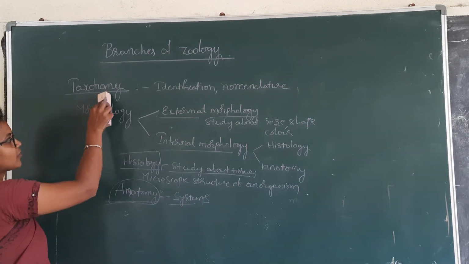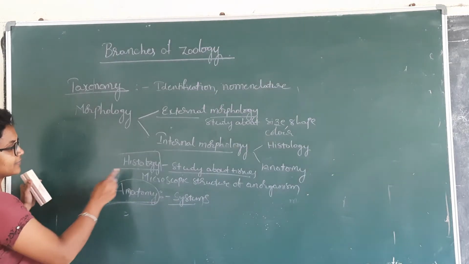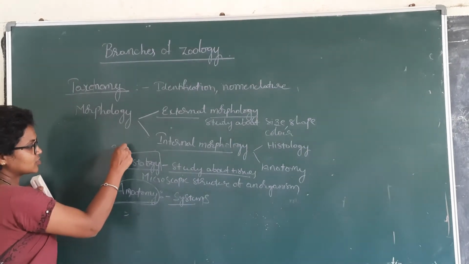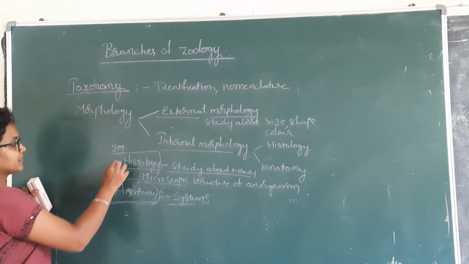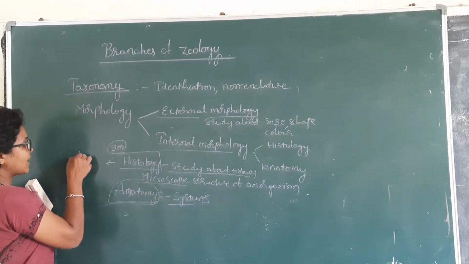So okay, taxonomy, morphology. Very important for the 2 marks is histology. Study about tissues or the microscopic structure of an organism. For 2 marks, it is otherwise called microanatomy. Very important, 2 marks.